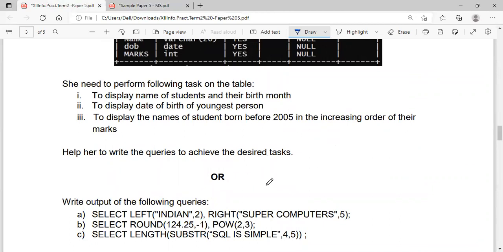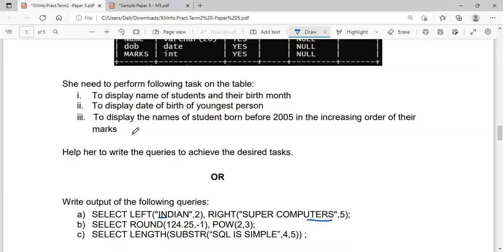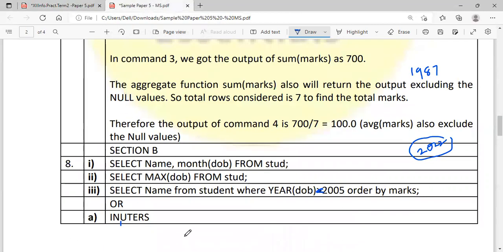Now write the output of the OR part of this question. Write the output of the following queries. Select left of Indian comma 2. Left means from the left side, 2 characters. Then right of this one means what? Supercomputer, from the right side 5 characters. It's not a comma, because it will appear as 2 column headings. So 2 columns will be there. If the column headings are not specified, you can give it with a comma. So the output will be IN, comma, then the second one will be UTERS.